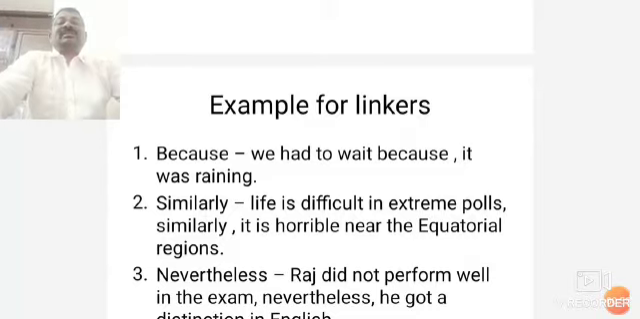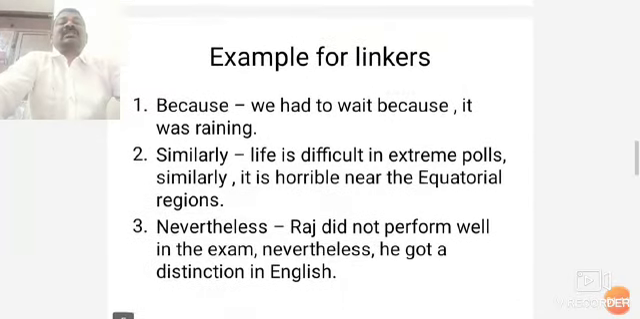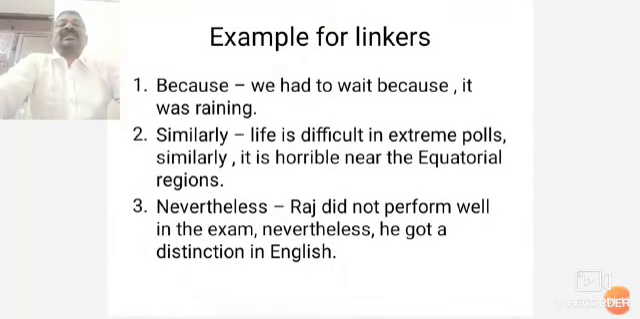Similarly is also a linking device. How do we use it in a sentence? Life is difficult in extreme poles. Similarly, it is horrible near equatorial regions. Here, similarly is the linking device.